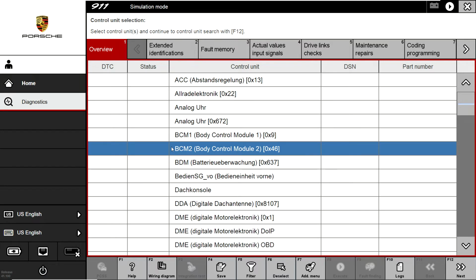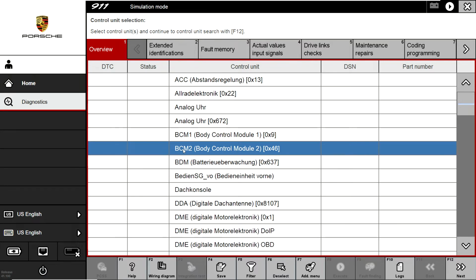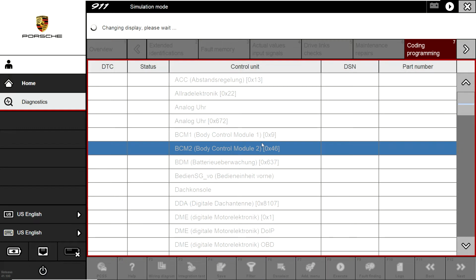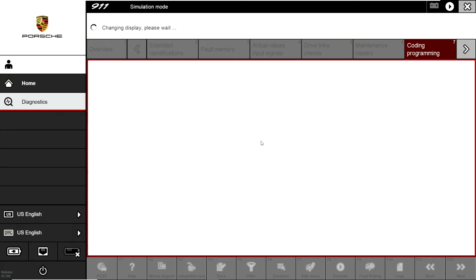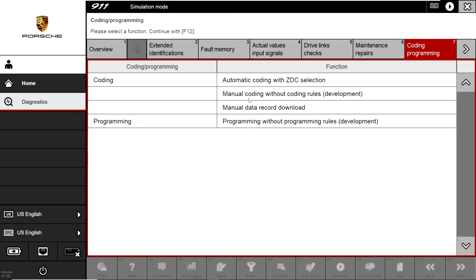So after you select PCM2, you go to coding and programming. There you will see some values that can be changed, then select manual code without rules.